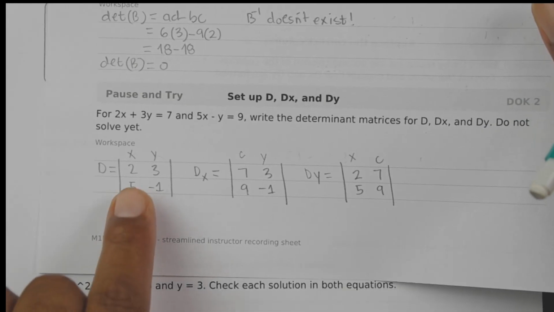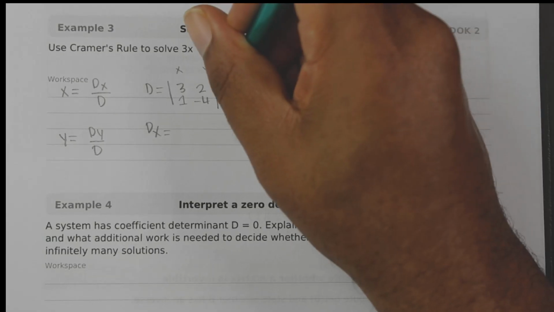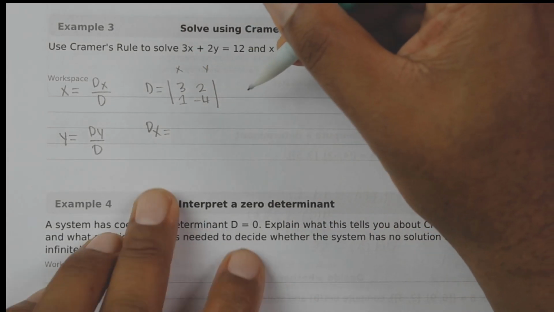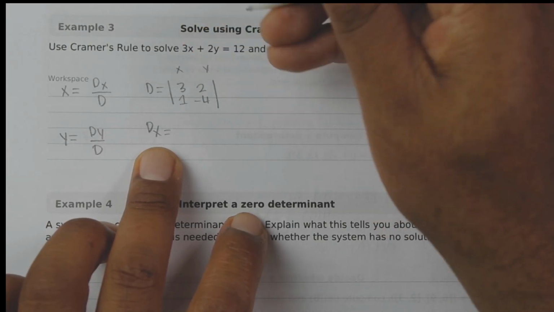Before I get to the dx, I want to use AD minus BC for this one right here.